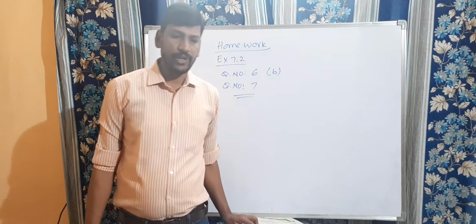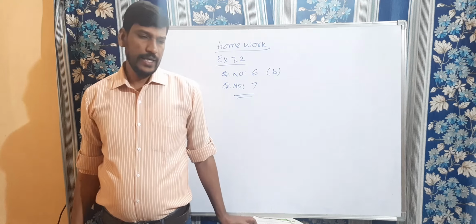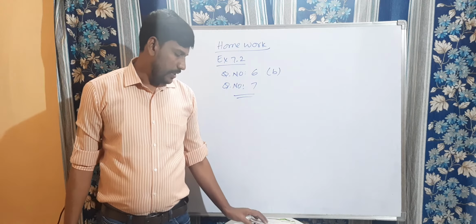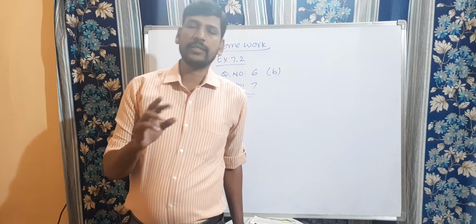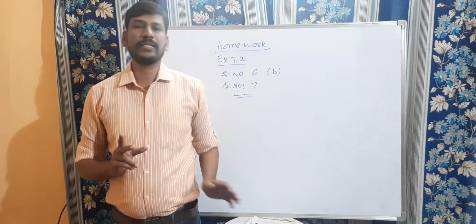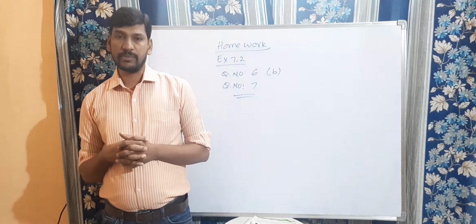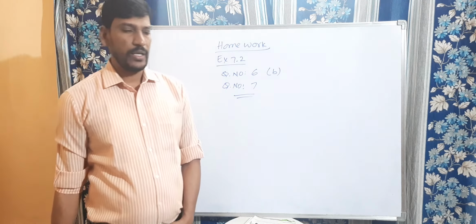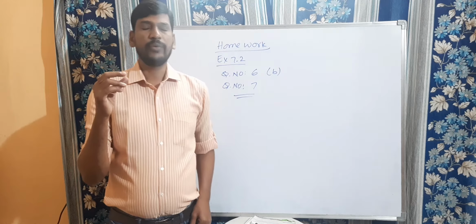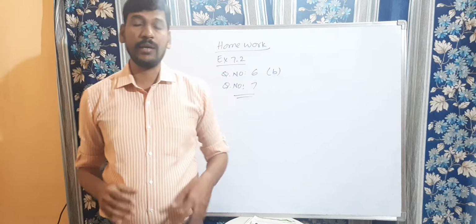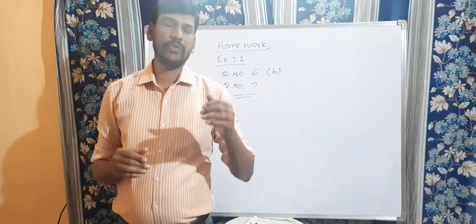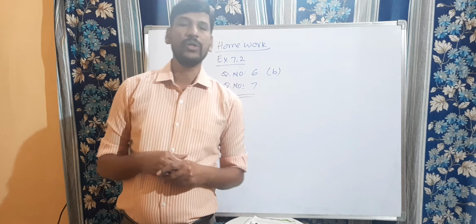Alright, children, I hope you understood today's class, and the chapter has been completed. If two triangles are congruent to each other, the corresponding sides and the corresponding angles must be equal, then only you can say that two triangles are congruent to each other. Congruence is nothing but the same shape and the same size also. Size and shape are important when we say that two figures are congruent to each other.